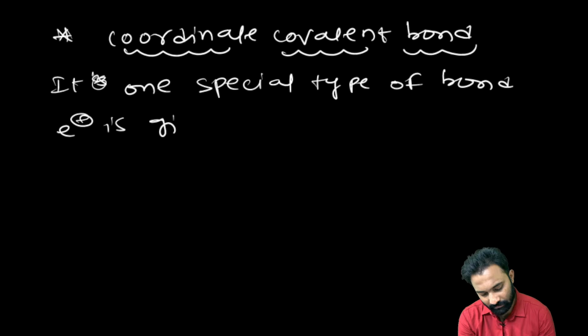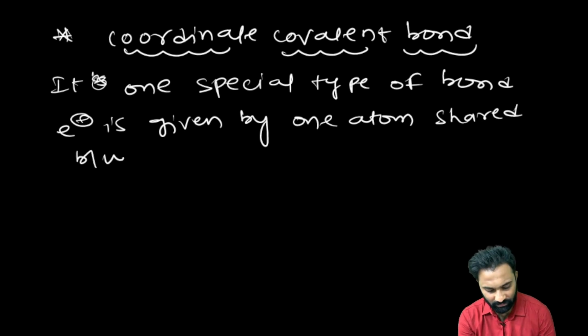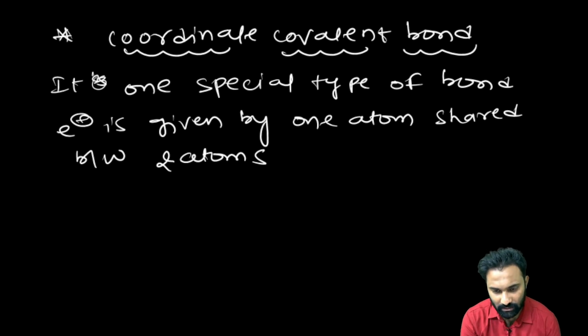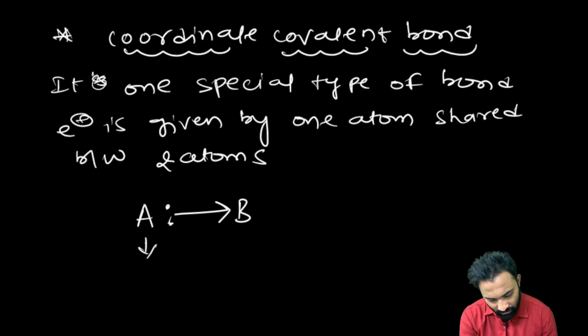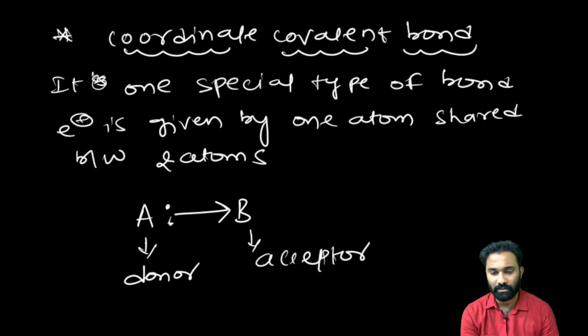Electrons are given by one atom and shared between two atoms. Example, if A has one lone pair, now B atom, to complete its octet, A will donate in this manner. Now A is the donor and B is the acceptor. Clear?